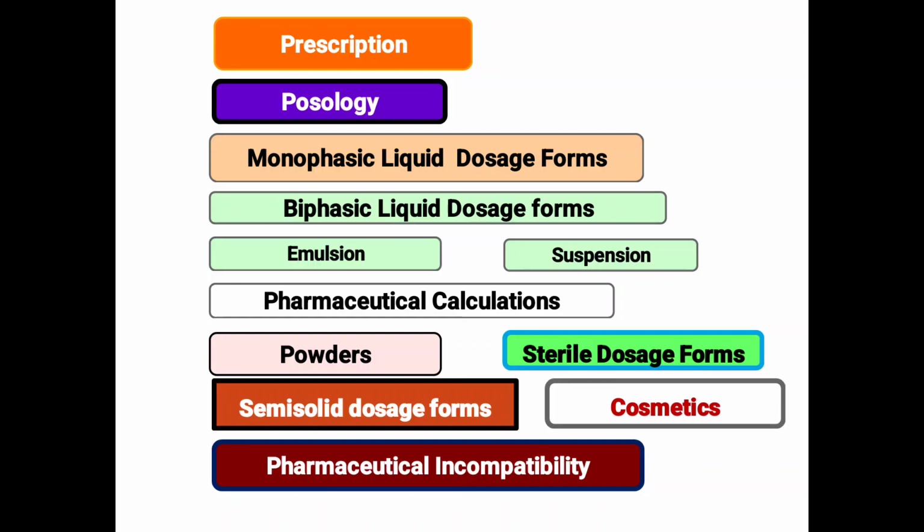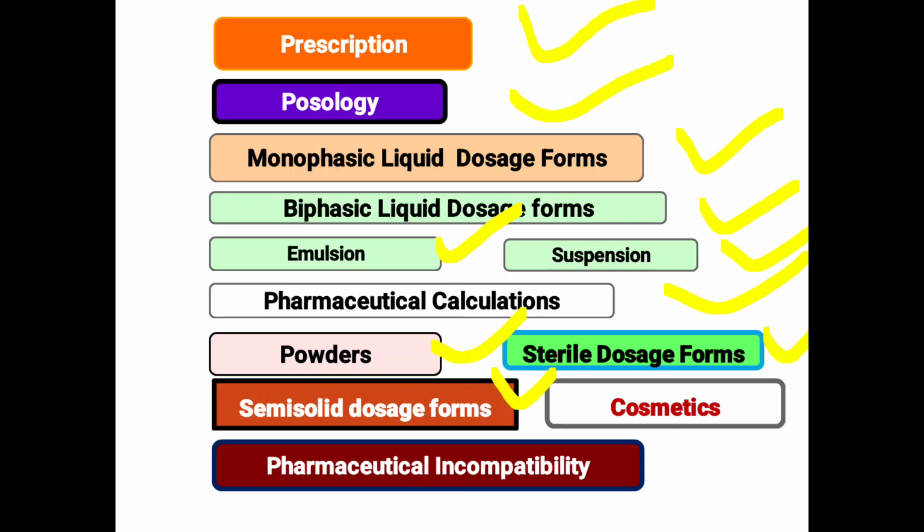In this section we learn about prescription, posology, monophasic liquid dosage form, biphasic liquid dosage form, emulsion and suspension, pharmaceutical calculations, powders, sterile dosage form, semi-solid dosage form, cosmetics and pharmaceutical incompatibility. So, prescription is a written order of a registered medical practitioner for the nurse, pharmacist and patient.